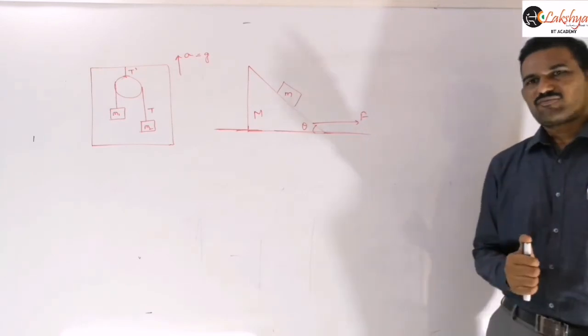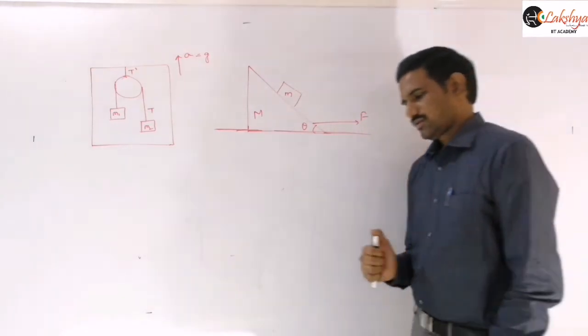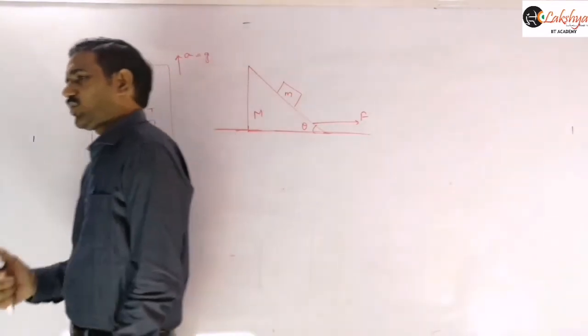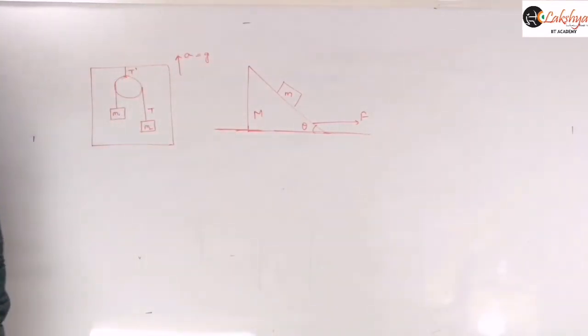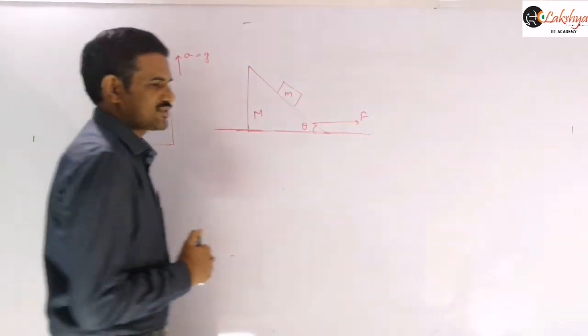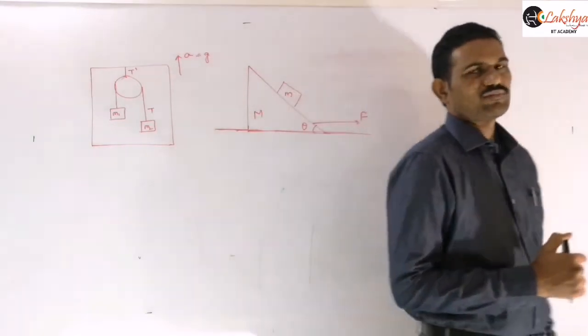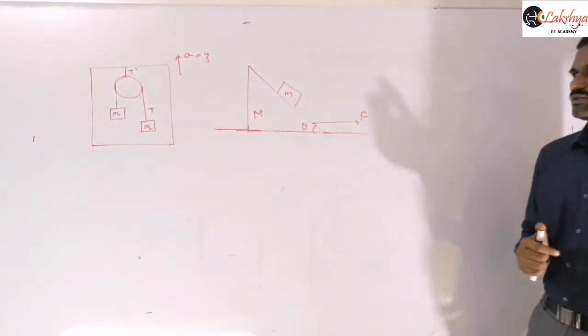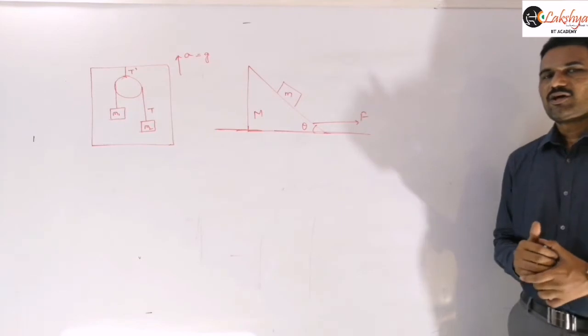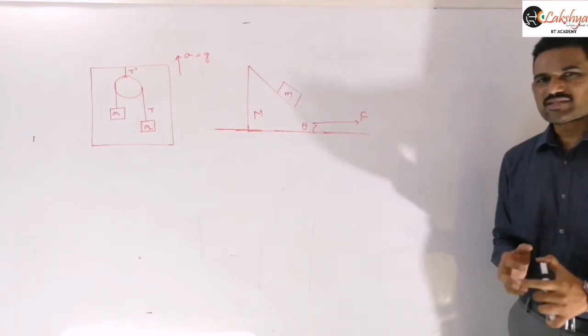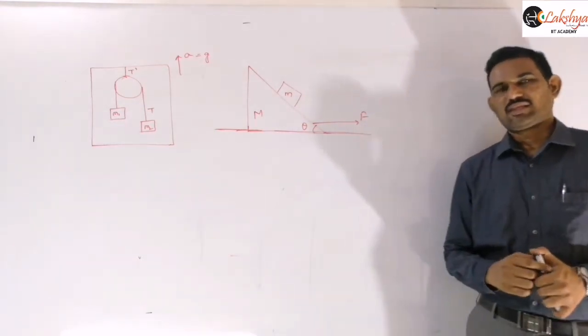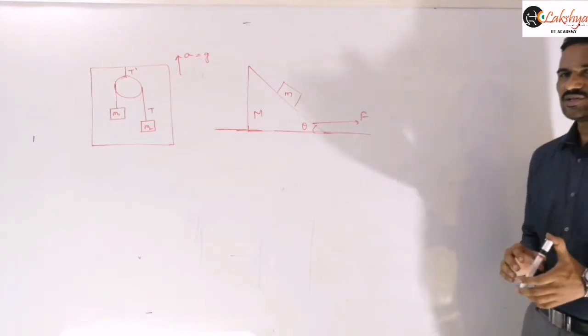Find the horizontal force to be applied on the wedge so that the block remains at rest with respect to the wedge.